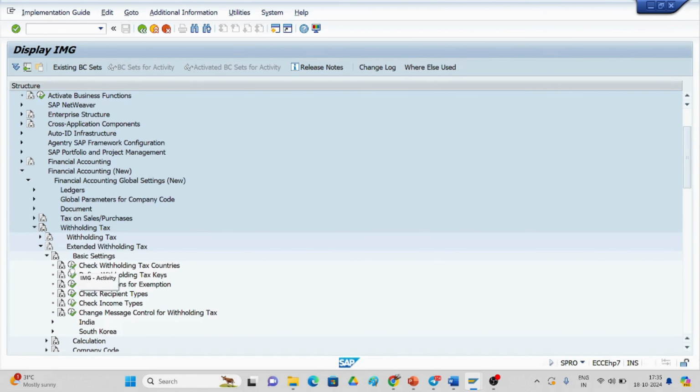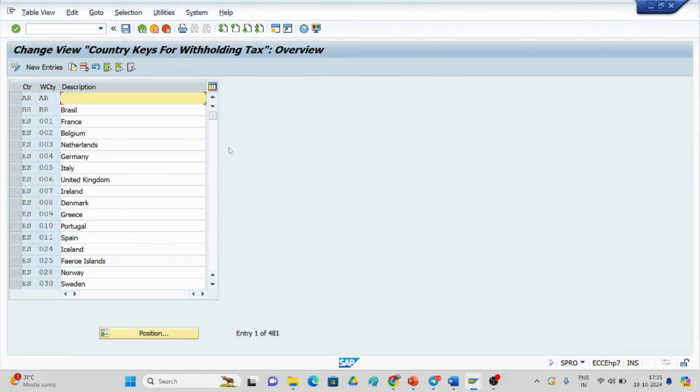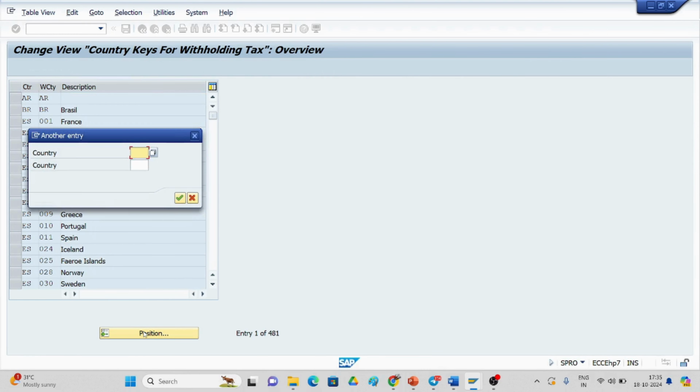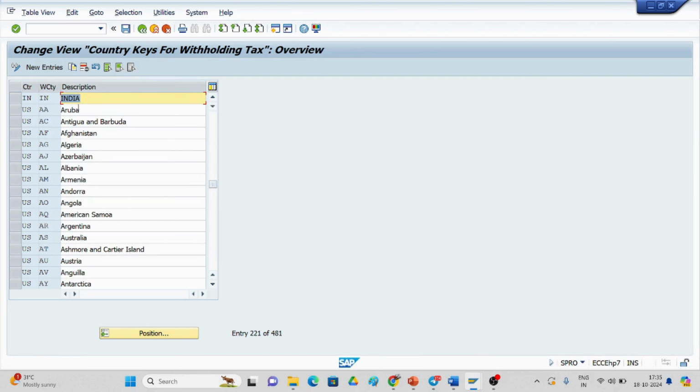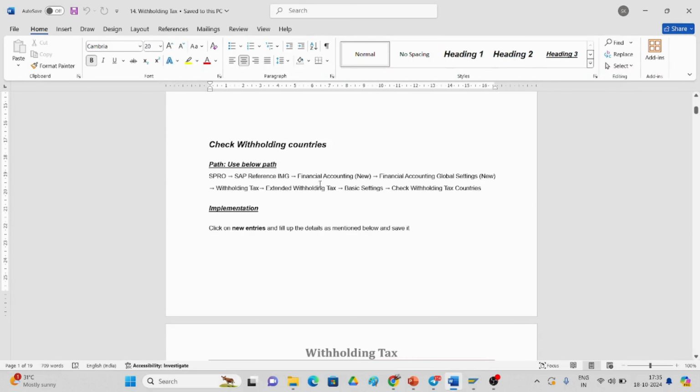Check withholding tax countries. Here we can see for our country, if there is anything like IN, I will give IN, and here also I will give IN. So they already exist, like US, users will be creating this. For our country it is IN, so we look after the IN that we have to see, that's it.